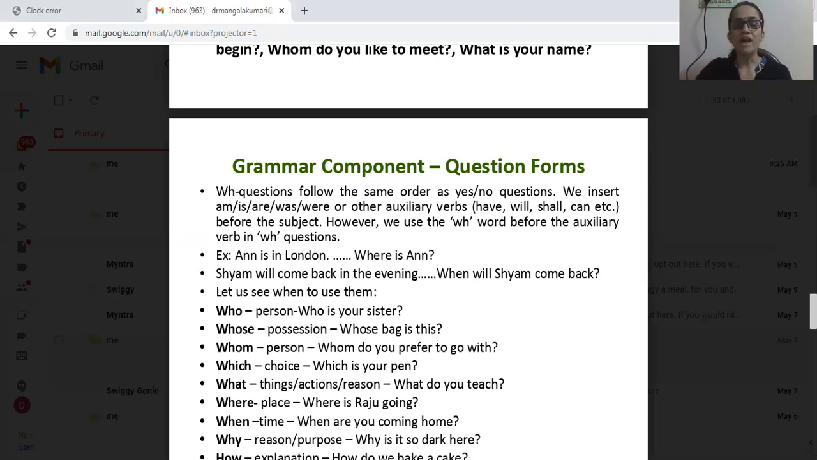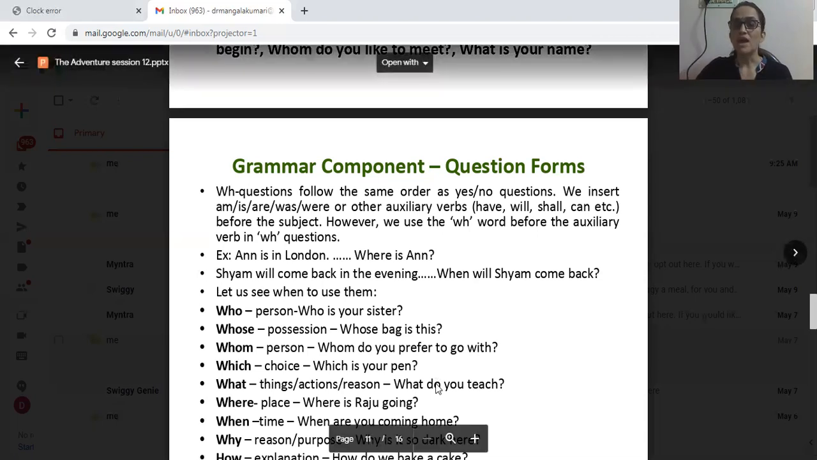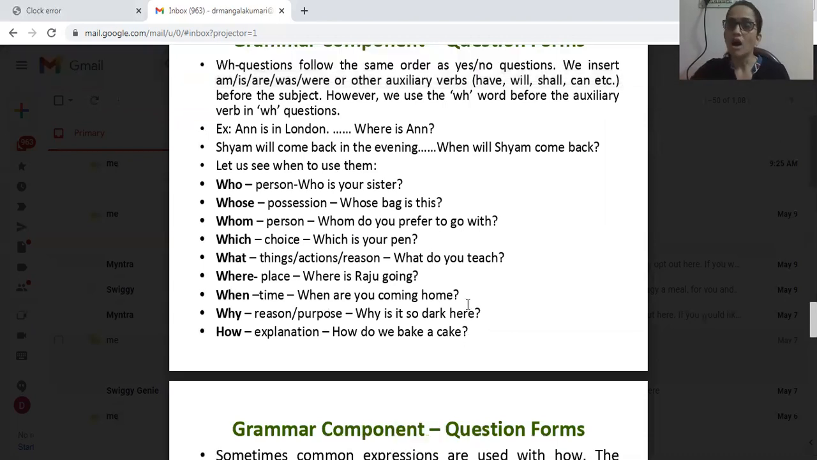Example, Anne is in London. Anne is in London is a statement. How to make it a WH question? Where is Anne? This is the WH question of Anne is in London. Where is Anne?